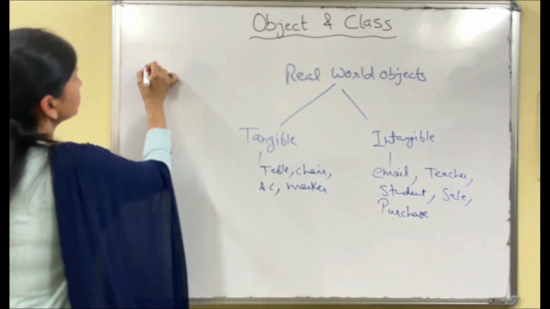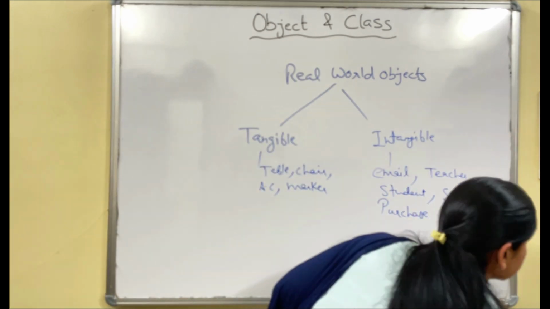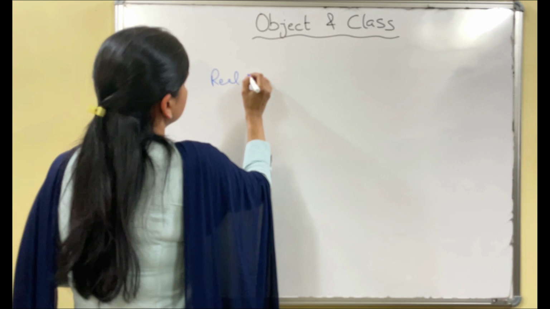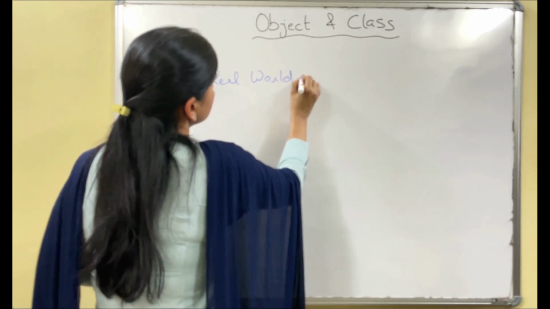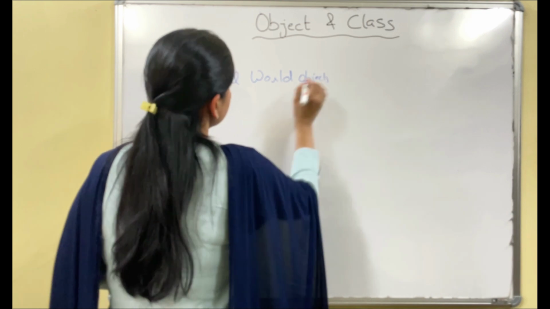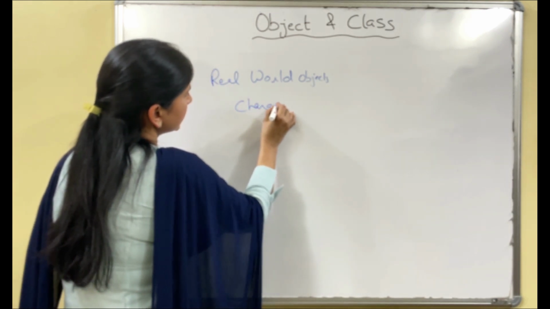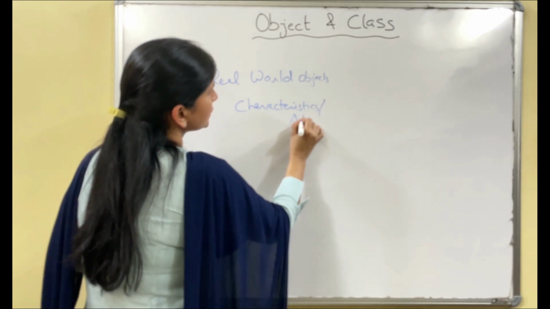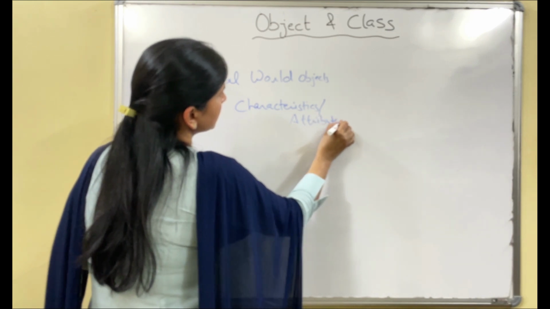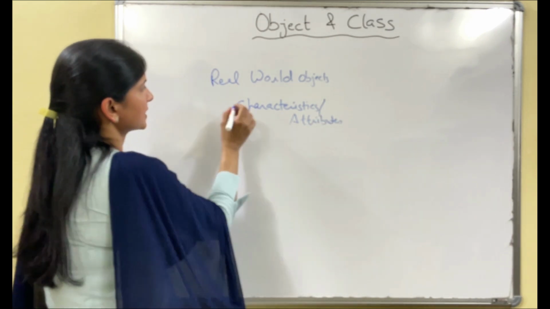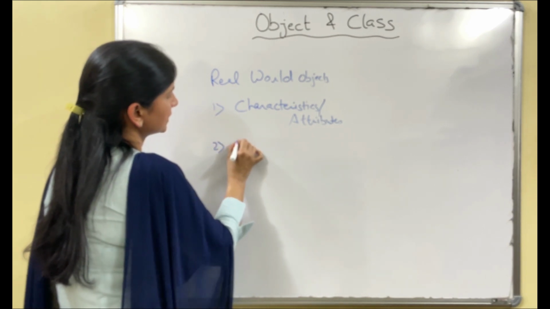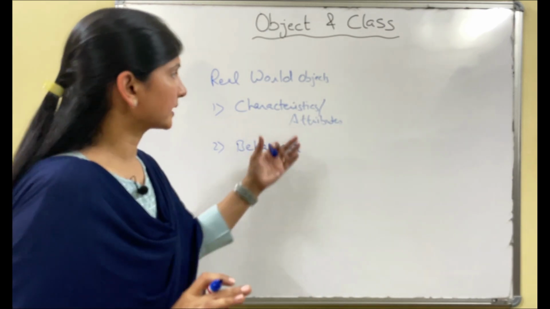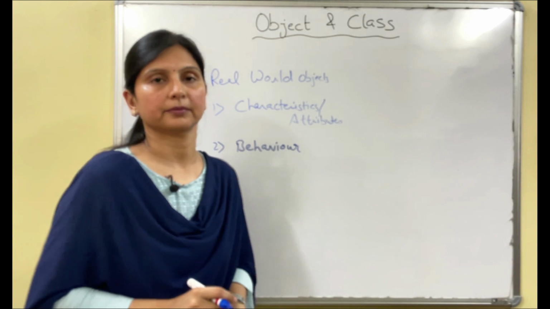So I am writing here, real world objects have some characteristics, or you can say attributes. Characteristics or attributes, first thing. Second, behavior. So every object has these two: characteristics or attributes, and behavior.